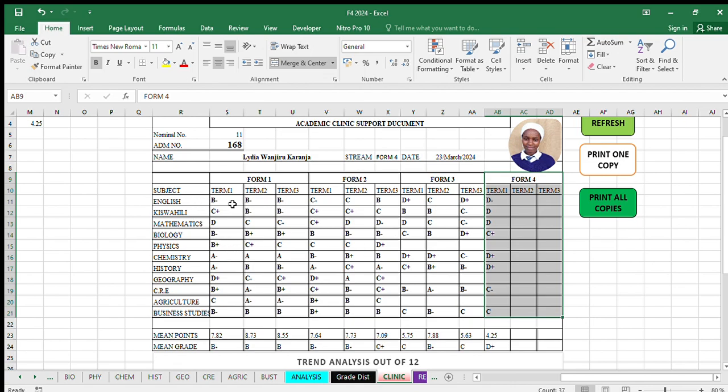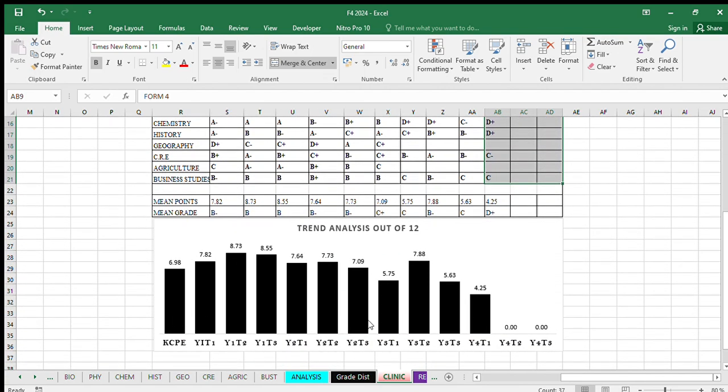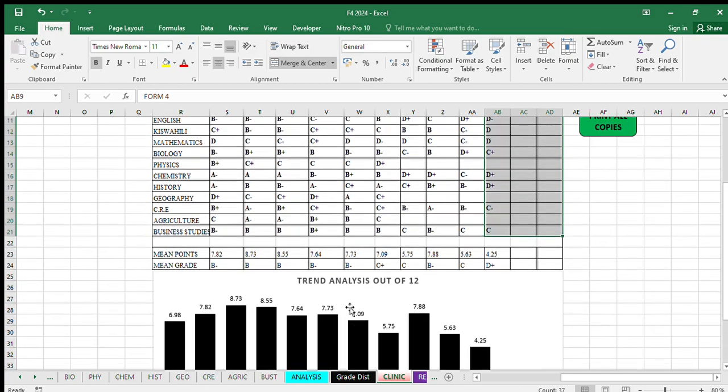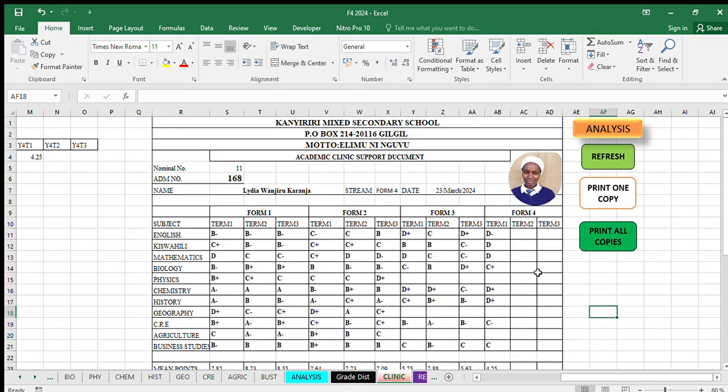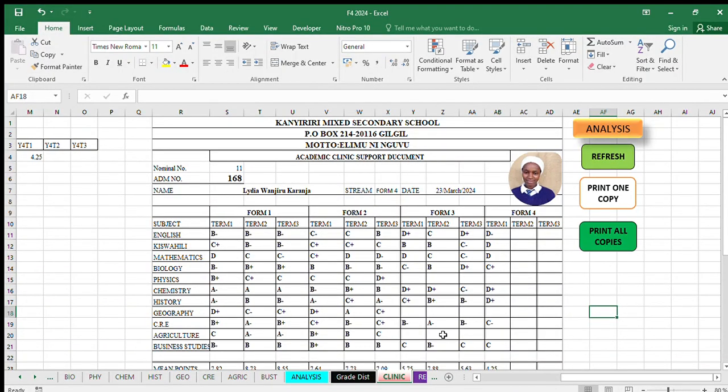Mwalimu wa English ataweza kujua what is the trend ya huyo mwanafunzi kwa hii subject hivyo, and then the overall. Sasa hapa inaweza maybe kuwa kwa class teacher ama pia walimu wanaweza saidia hapa kuona the overall performance ya huyo student venye imekuwa ikienda. Haya, so hii ni mzuri. Ukitaka kuprint moja una control P inatoa hiyo mmoja kawaida tu, it's a one page document. Ama ukitaka kuprint zote za kutoka wanafunzi wa kwanza hadi wa mwisho unaguza print all hivyo.